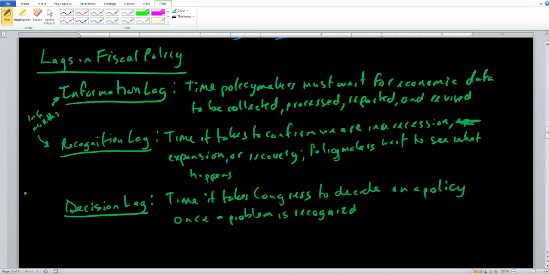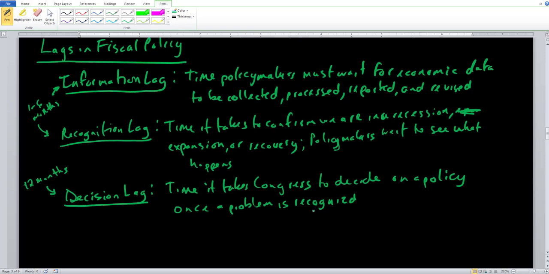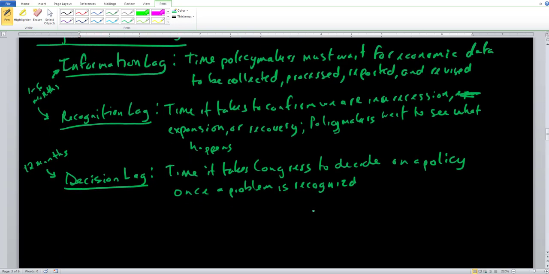In general, on average, the decision lag roughly lasts about 12 months. So 1 calendar year for the decision lag. It takes a very, very long time for these politicians and policymakers to come together, come to some type of agreement and say, yes, this is the path that we're going to take.